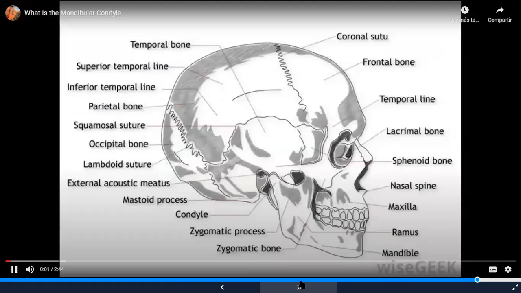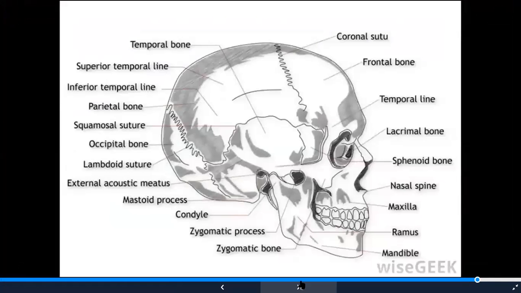The mandibular condyle is a rounded projection at the end of the lower jaw, or mandible. This particular part of the lower jaw articulates, or unites, with the skull. It is actually better known as the condyloid process, which refers to the condyle itself and another part of the lower jaw. The mandibular condyle greatly contributes to the ability to rotate the head. The lower jaw, from a side angle, resembles the shape of the letter L. At the top, positioned at the rear end, is the mandibular condyle. The area immediately below it is referred to as the neck of the condyloid process. It functions as the constricted support system of the mandibular condyle.